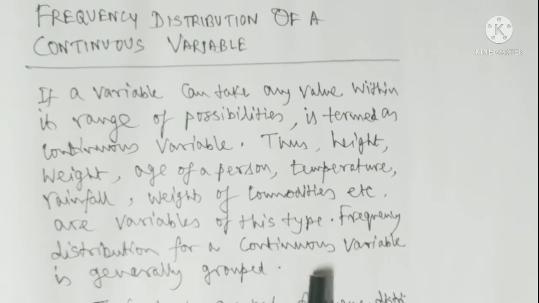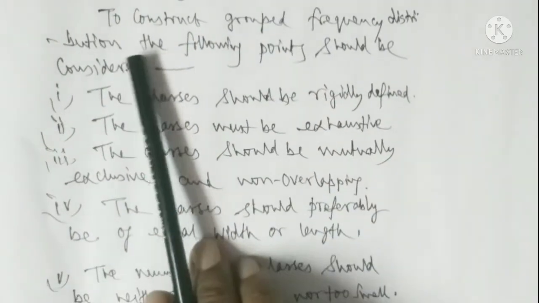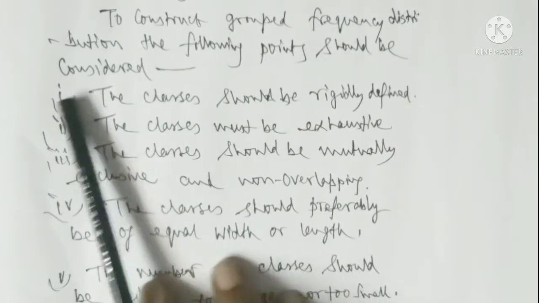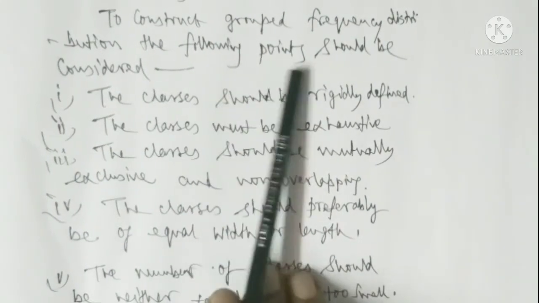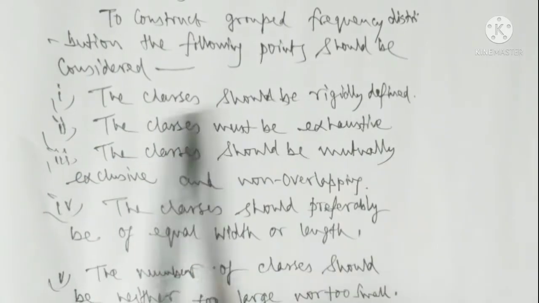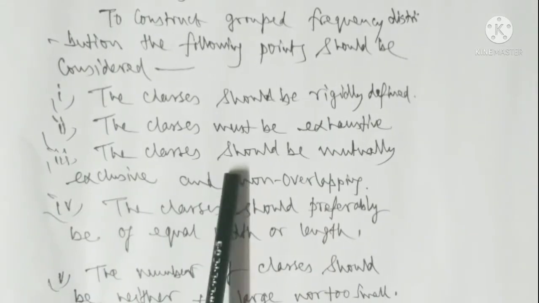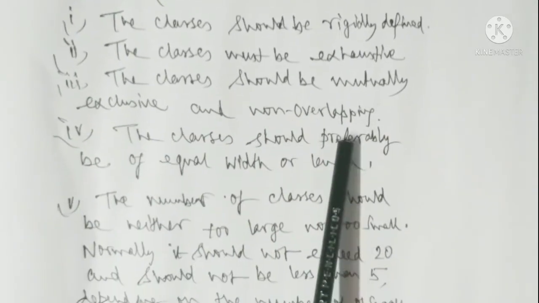Frequency distribution for a continuous variable is generally grouped. That is a grouped frequency distribution. To construct a grouped frequency distribution, the following points should be considered. Number 1, the classes should be rigidly defined. Number 2, the classes must be exhaustive. Number 3, the classes should be mutually exclusive and non-overlapping.